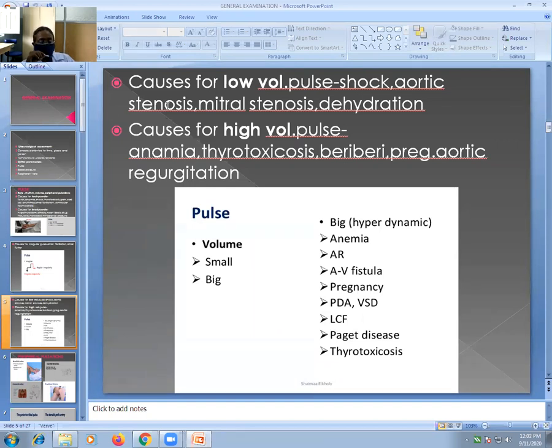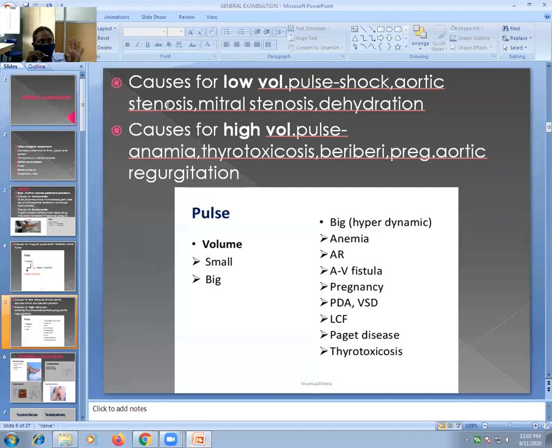These are anemia, thyrotoxicosis, beriberi, pregnancy, and the opposite of stenosis, which is regurgitation: aortic regurgitation and mitral regurgitation. Regurgitation means the valve cannot close properly. Incompetence of the valve. Stenosis means narrowing of opening, and regurgitation means the valve is not completely closed or remains partially open. That is the incompetence of the valve, or regurgitation.